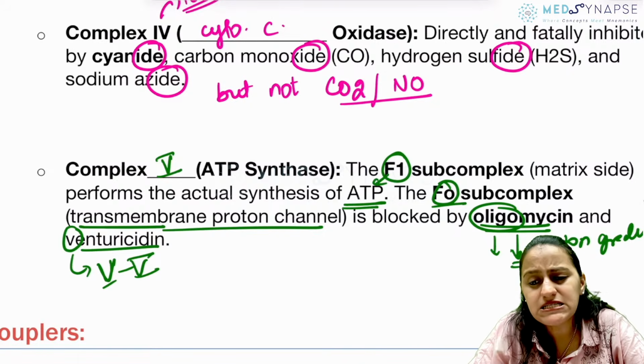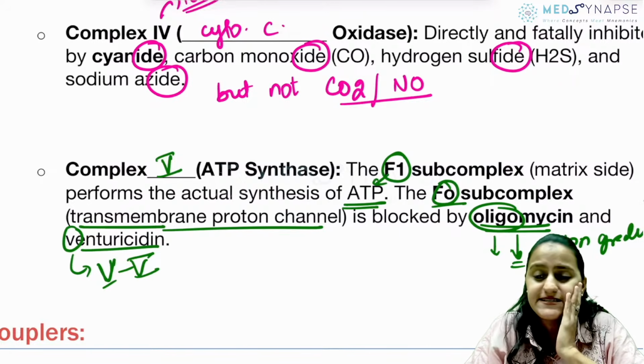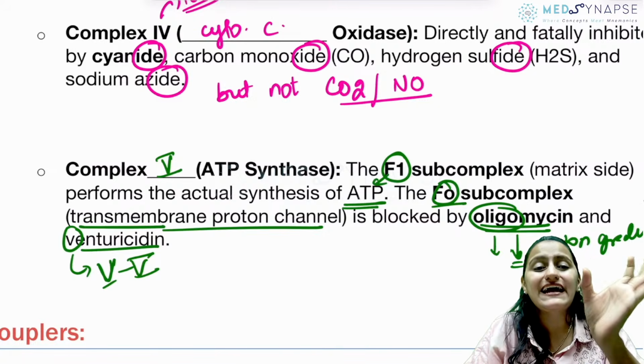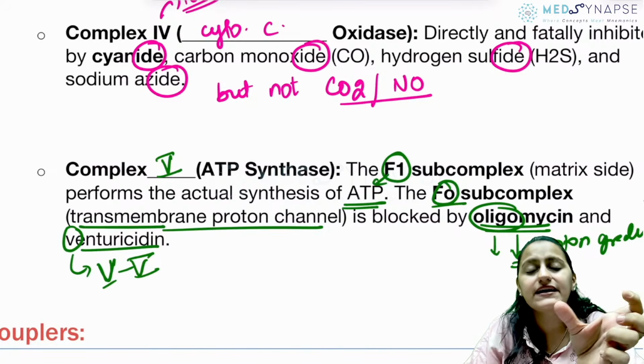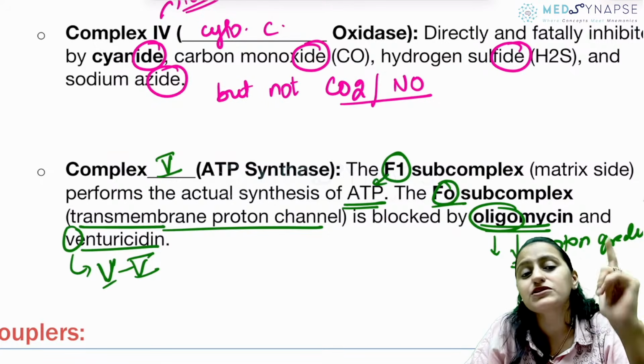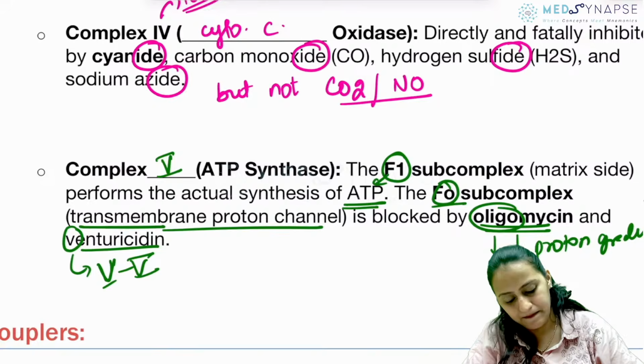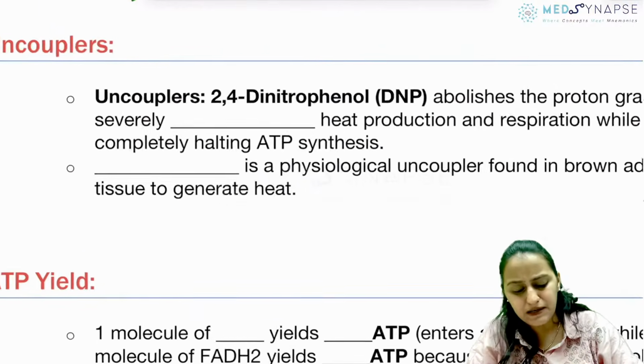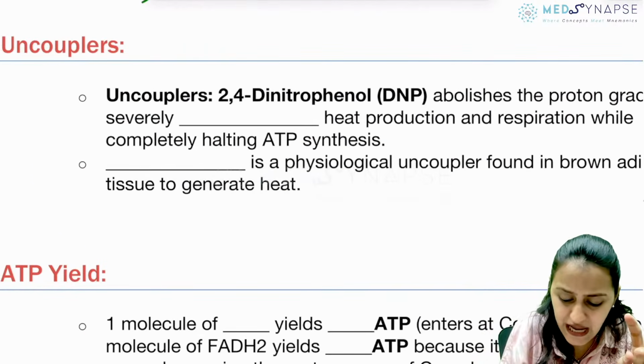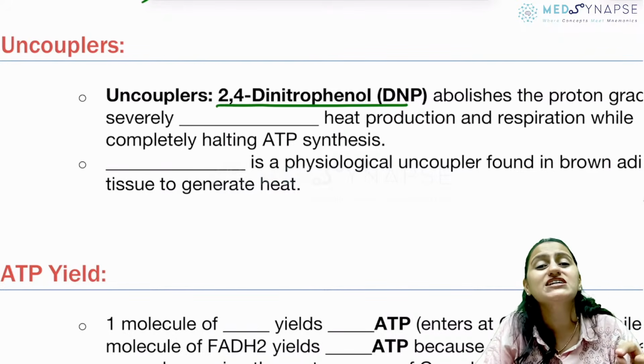Have we learned atractyloside in Sure Shot? Yes, the Sure Shot subscribers, what was the trick for that? Atractyloside, ATRA: the one which inhibits the ADP ATP transporter is atractyloside. Okay? Going to uncoupler, 2,4-dinitrophenol.